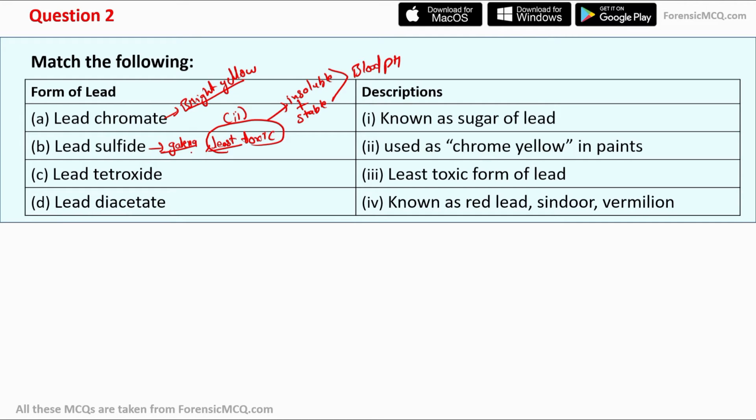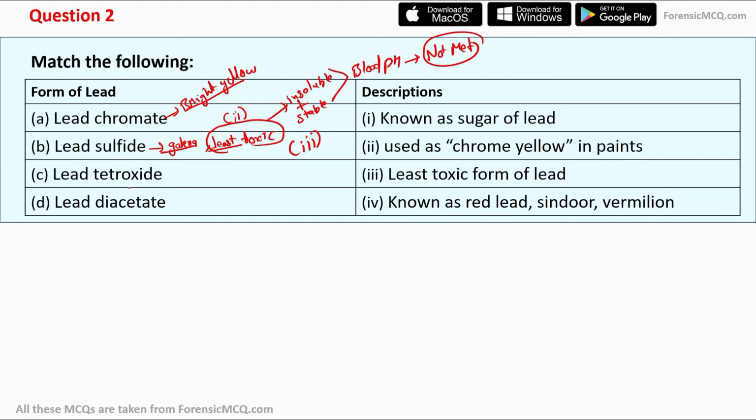So the galena, or you can say lead sulfide, is the least toxic form of lead because it is insoluble and stable at blood pH. So what usually happens is it is not metabolized easily by the liver, and is usually excreted out in urine without causing much harm to the body. And that is why lead sulfide is the least toxic form of lead. That is option 3.